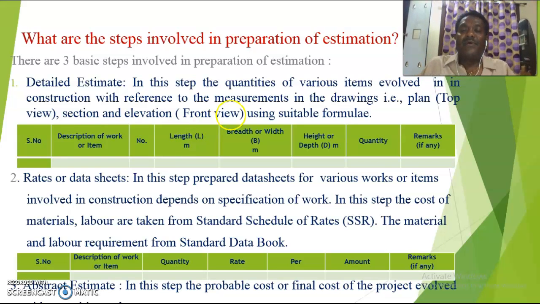It consists of a total of 8 columns. The first one is the serial number, number two is the description of work or item, next is the number, next the length, which is always taken in meters, then breadth or width, also taken in meters, and height or depth, also taken in meters. Length is always denoted by capital L, breadth by capital B, and height or depth by either H or T.